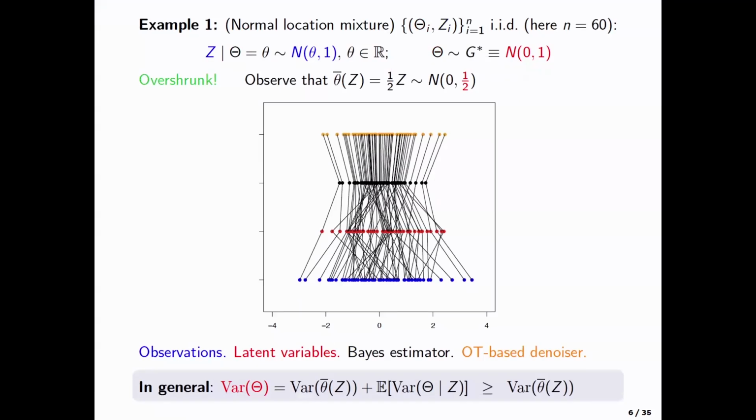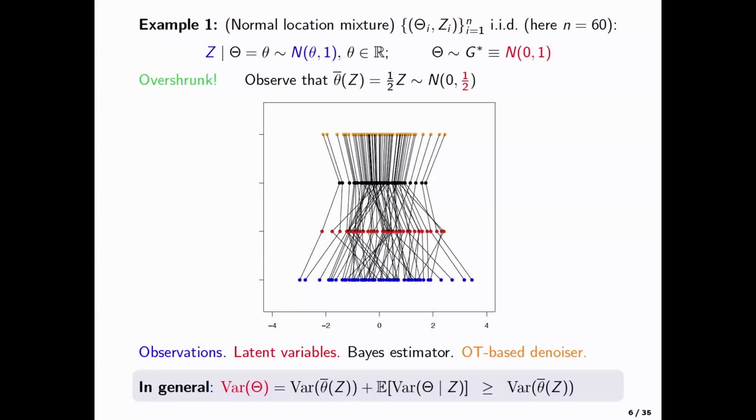Is that clear? Okay. And by the way, here you can literally do the math. It's a normal, so you can exactly write down what the posterior mean is. That's z over 2. Marginally z is normal 0, 2, so this is normal 0, half. So you really know: your prior had a distribution normal 0, 1, and your best estimator theta bar of z has a distribution normal 0, half. So this is going to happen.